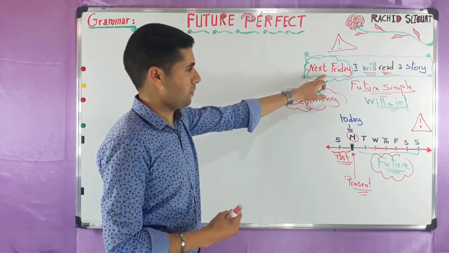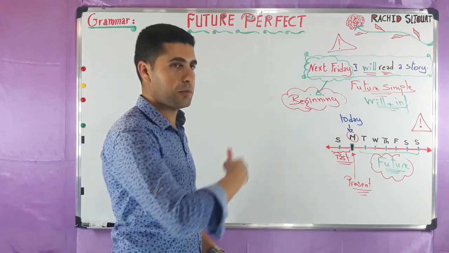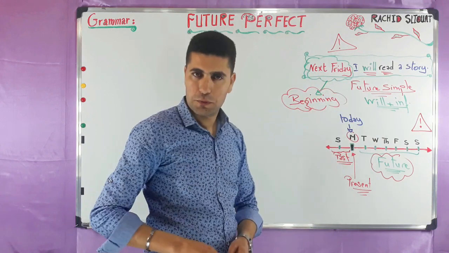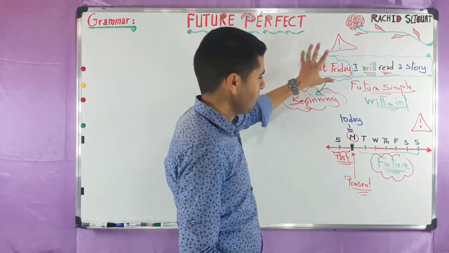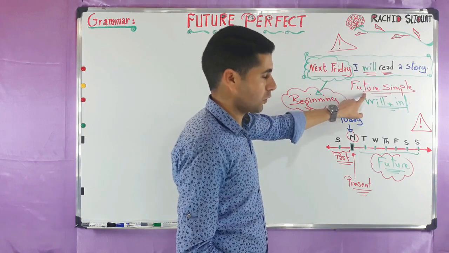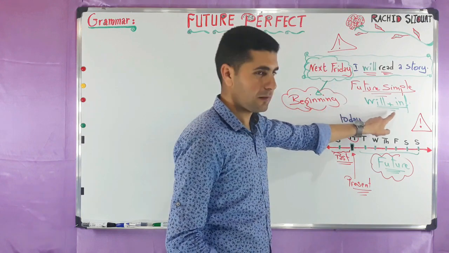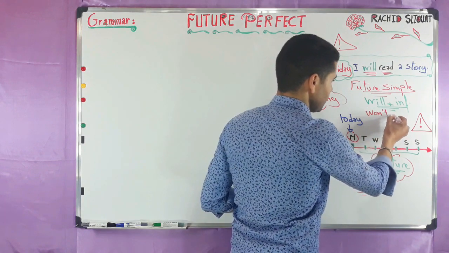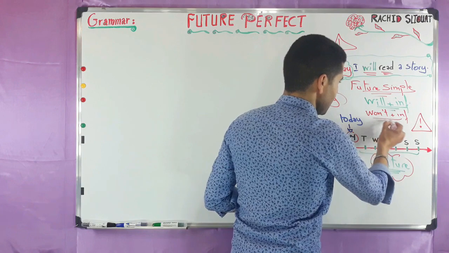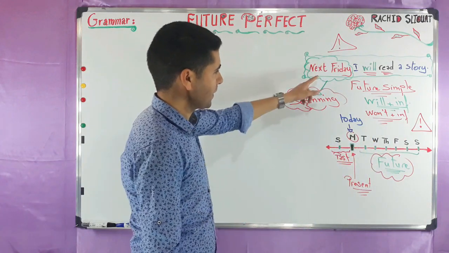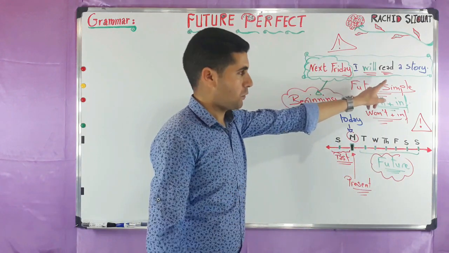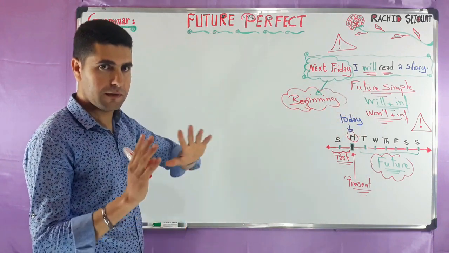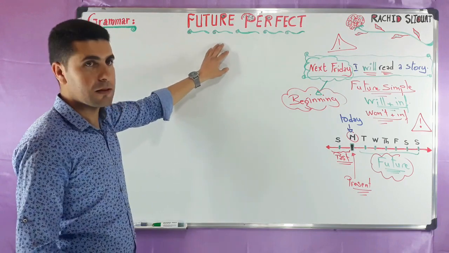This is just one example of a time expression. We can say tomorrow, next week, next month, next year, in 20, for example, etc. So these are some expressions that we can use with the future simple. Just to remember the form: will plus infinitive, or we can also say won't when it is negative, won't plus infinitive. For example, next Friday, I won't read a story. This is for future simple. And as I said, future simple is the prerequisite for understanding the future perfect.